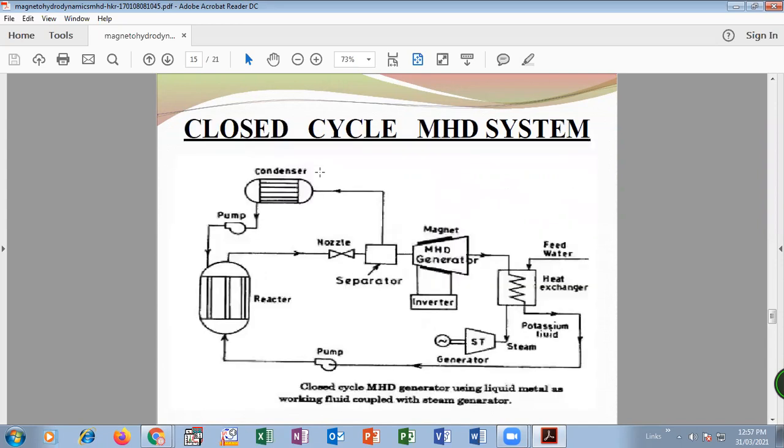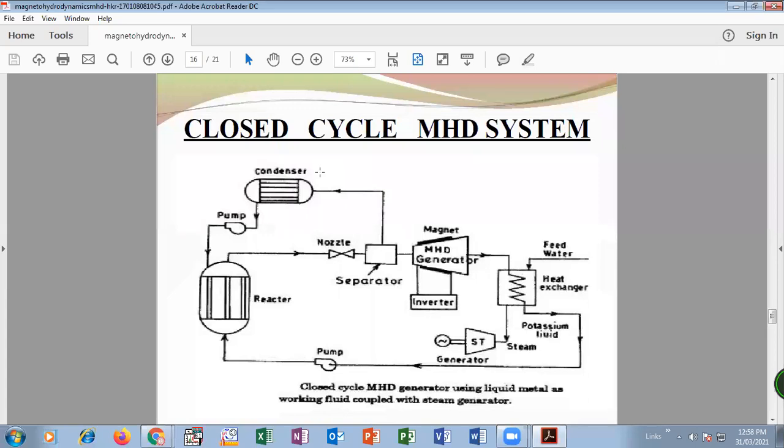Then, in the closed cycle system, the working principle is the same. It again works on Faraday's law. When we pass the electric conductor through the strong electromagnet, there is generation of electricity.